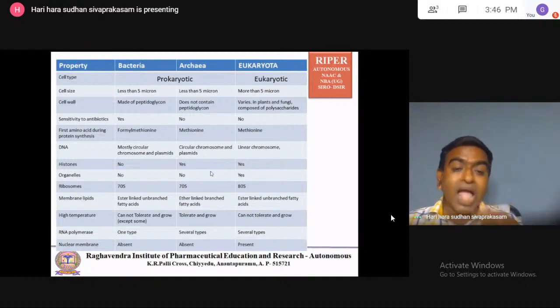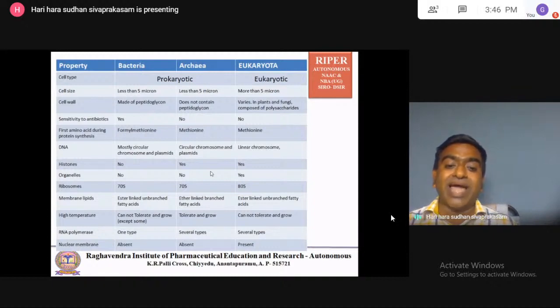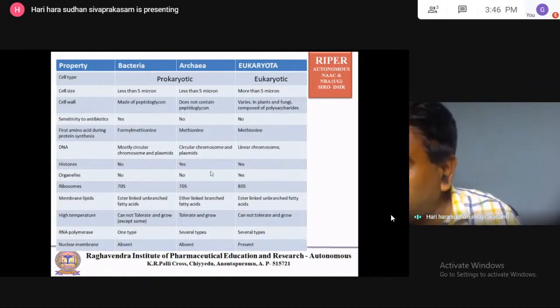Then RNA polymerase type: in the bacteria only one type of RNA polymerase is there. Archaea and eukaryote have several different types. Nuclear membrane, as we have seen, is absent in prokaryotes. In the bacteria and archaea, nuclear membrane is absent, but in the eukaryote, nuclear membrane is present.